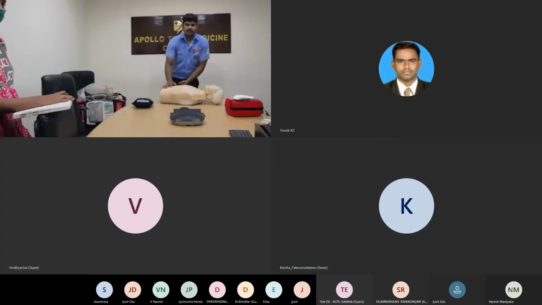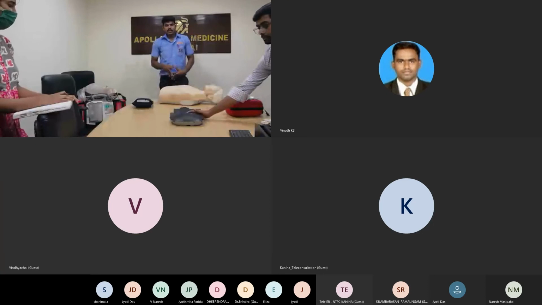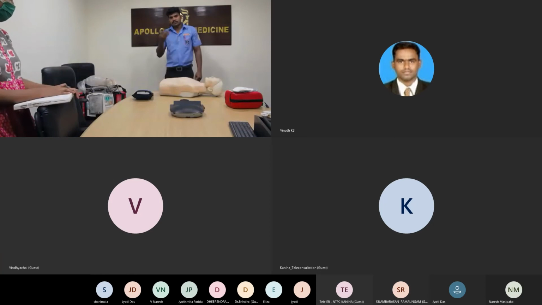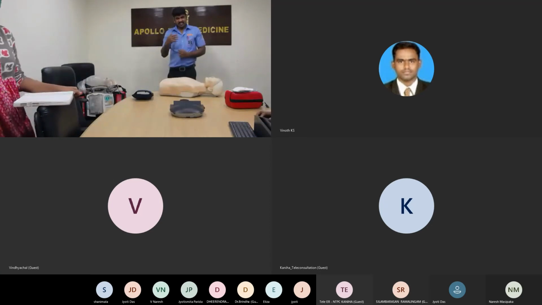So first is scene safe. Scene safe means following two guidelines: first is our safe, with patient safe. Our safe means wearing the PPEs, gloves, mask, apron, any of our personal protective equipment. Then patient safety: the patient may suddenly collapse on the road or at reception, anywhere beside you or on the bed.